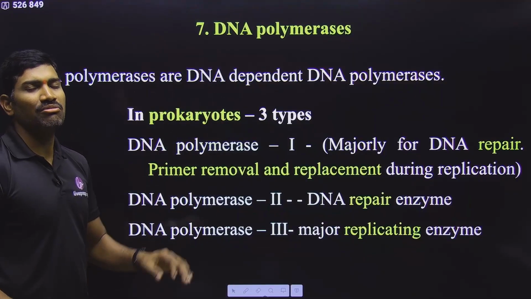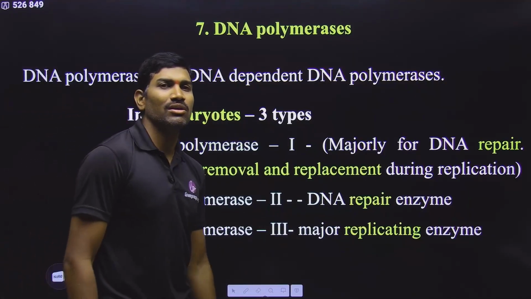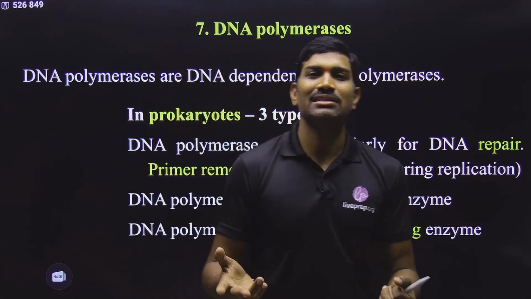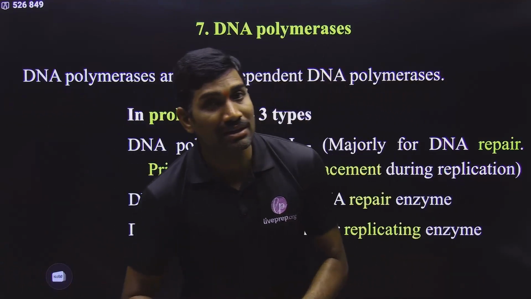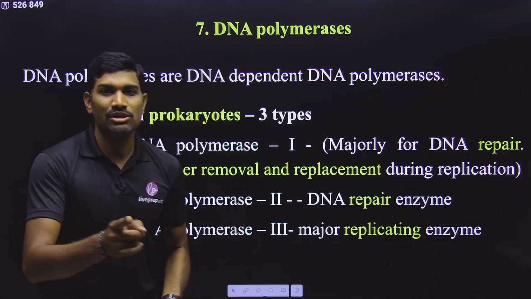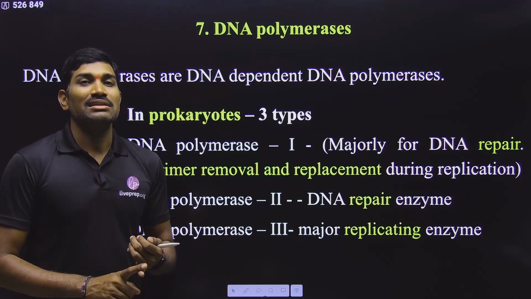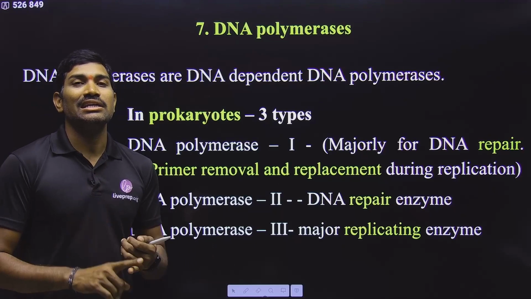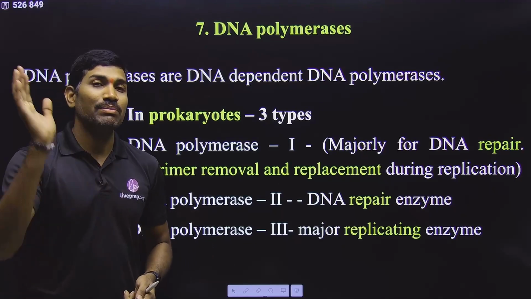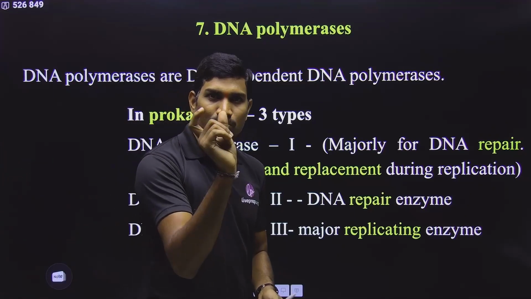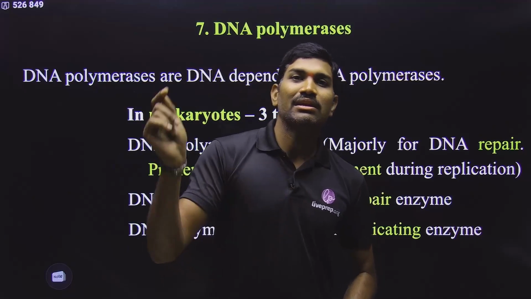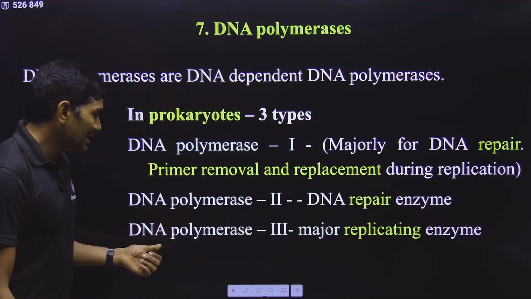Next we are talking about a very important enzyme. They are called DNA polymerases. For DNA synthesis definitely DNA polymerases are required, but as I told you just now, DNA polymerases cannot initiate DNA replication on their own. That's why primase will come first and it will produce a small primer. And this primer will be continued further mainly by DNA polymerase 3.